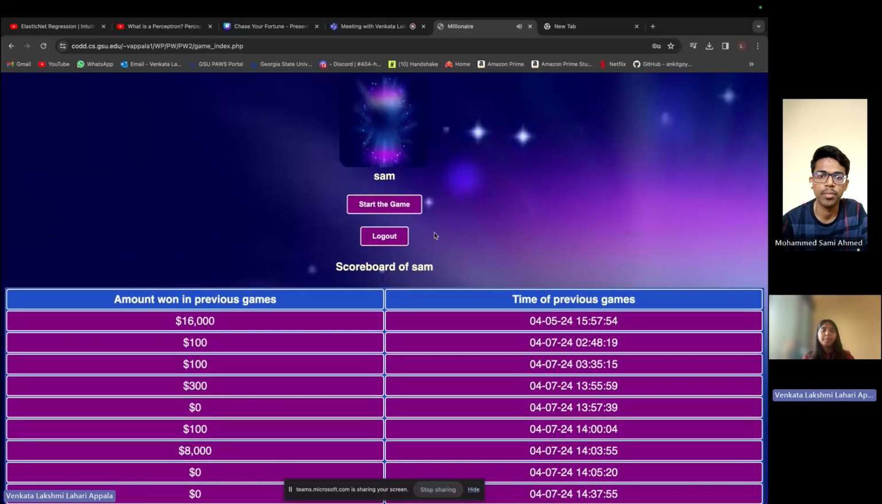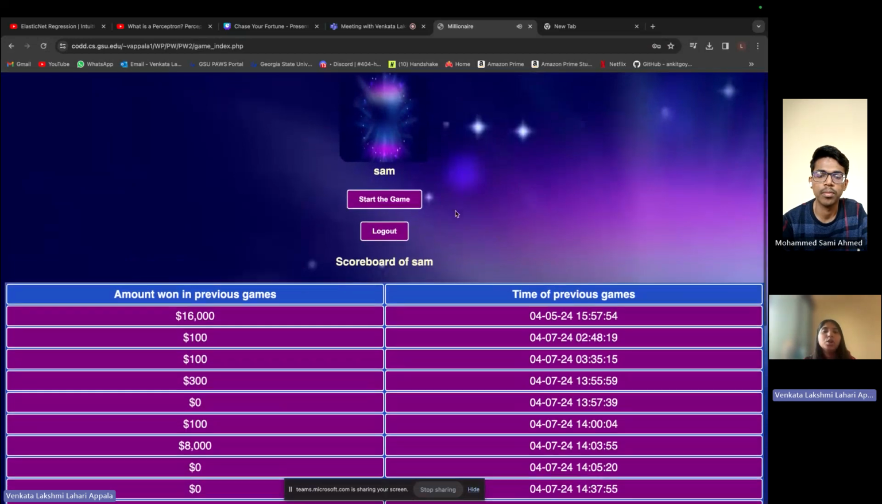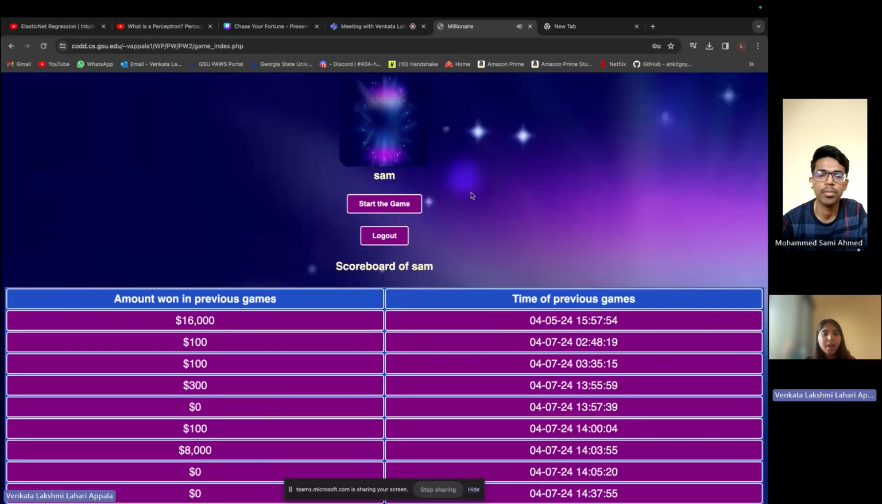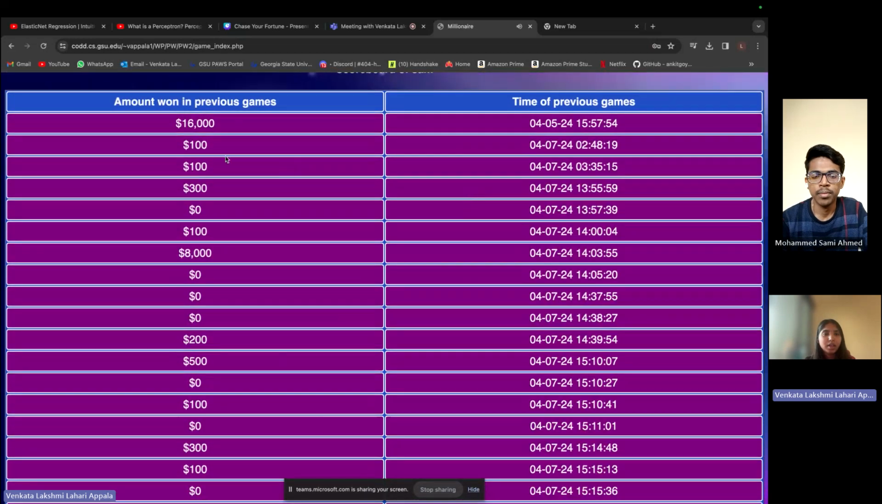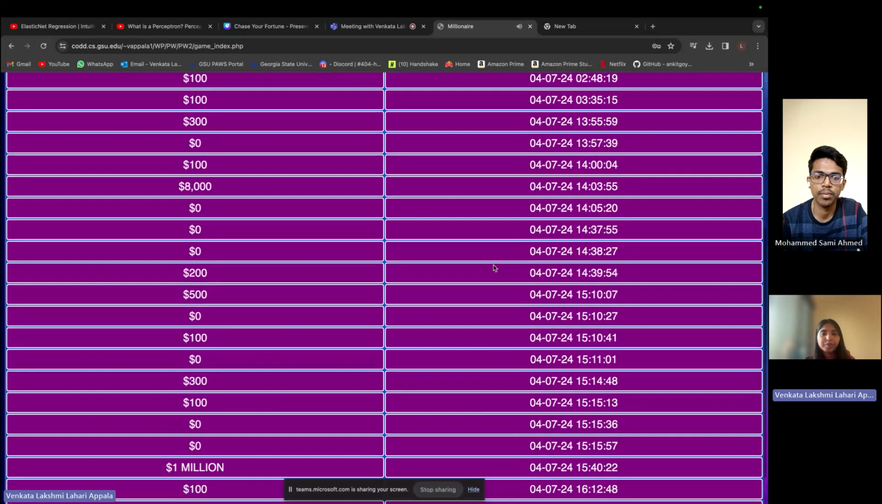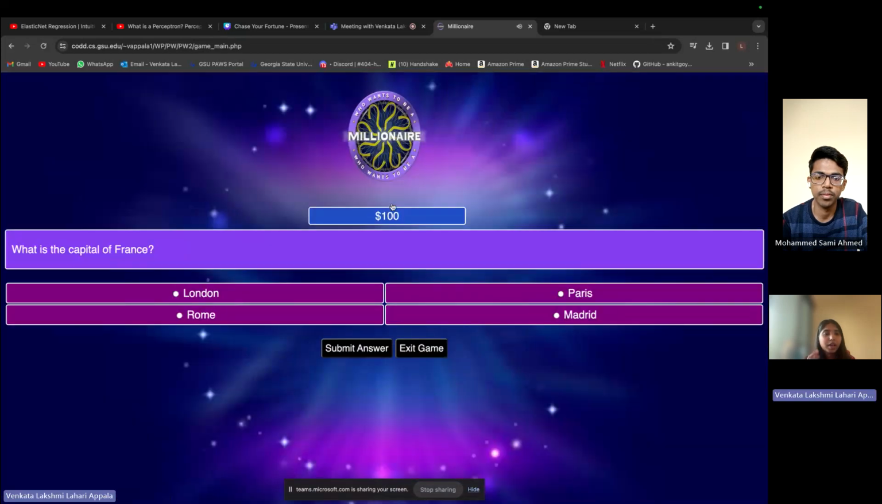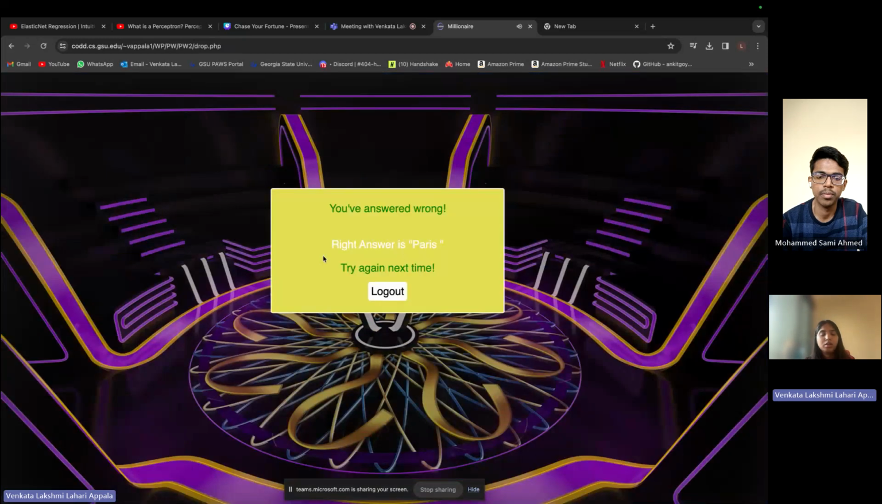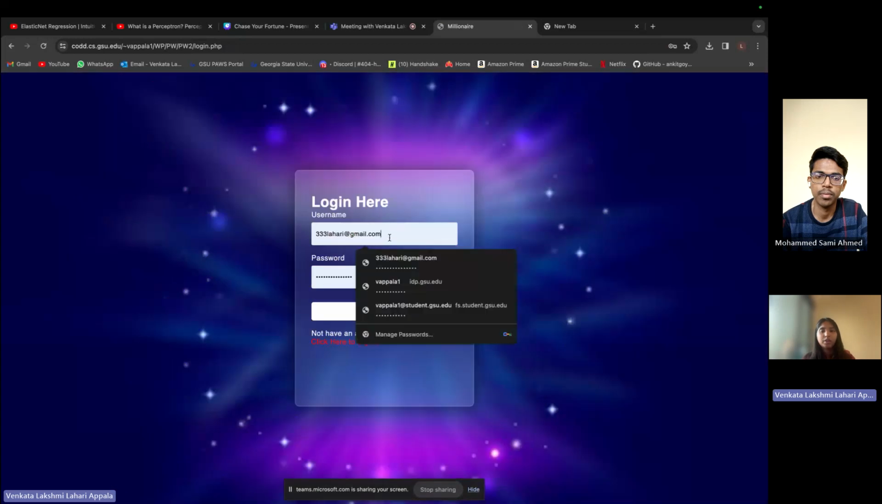If I consider Sam, Sam is an existing user. This is the profile photo of Sam, and this is the scoreboard of Sam. Here you can see the amount won in previous games and the time of previous games, everything is displayed here. If you start the game again and I select a wrong answer, let us see whether it gets updated or not. I'm submitting a wrong answer. You can see it is displaying the right answer, and also a message like try again next time.